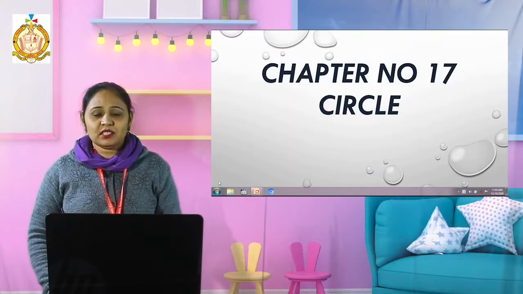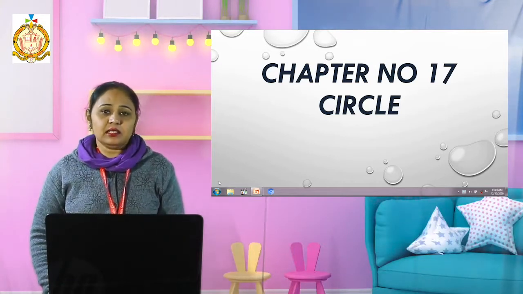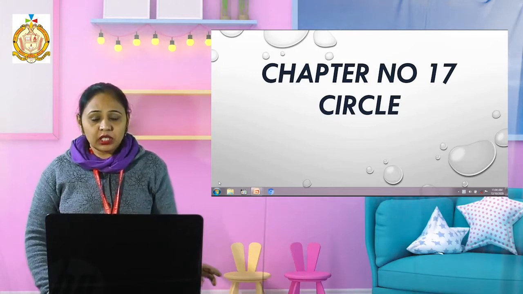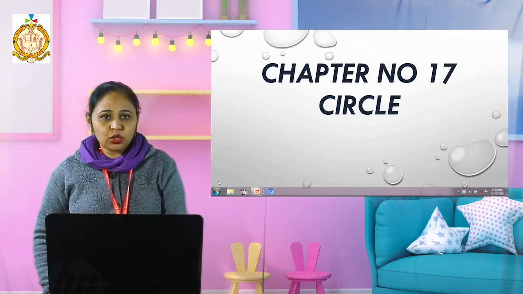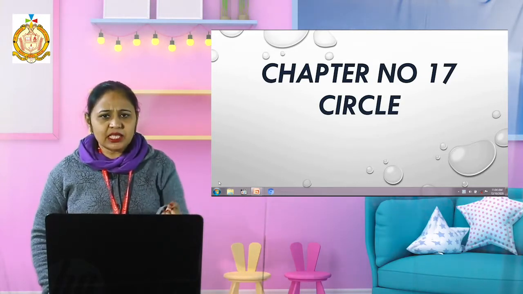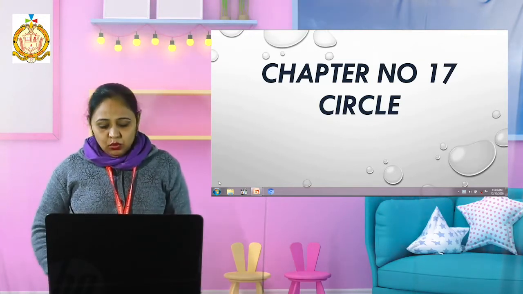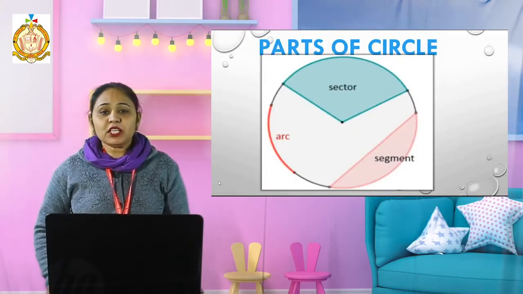Good morning, students. Today we are going to start our chapter number 17, that is circle. We know what is the meaning of circle? A round thing. When we draw, taking a center point, with the help of a compass, that is a circle. You are already familiar with it. Now, in this chapter, we have to deal with the parts of the circle.